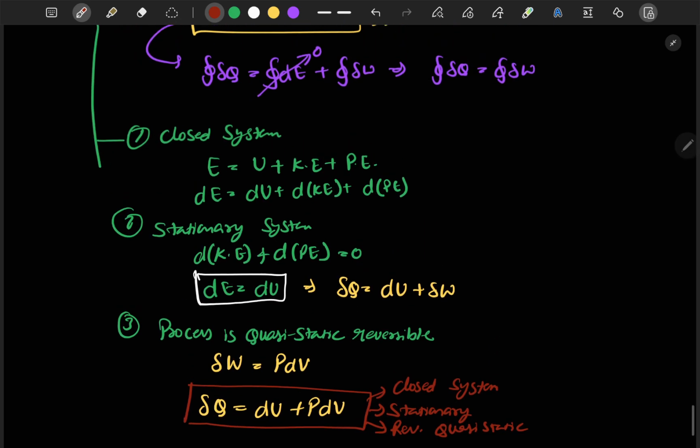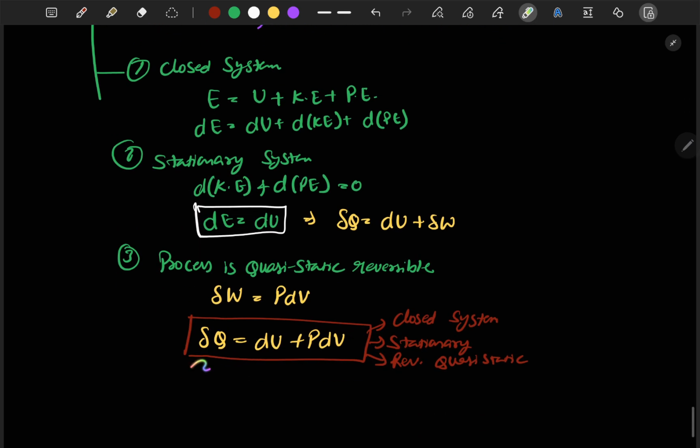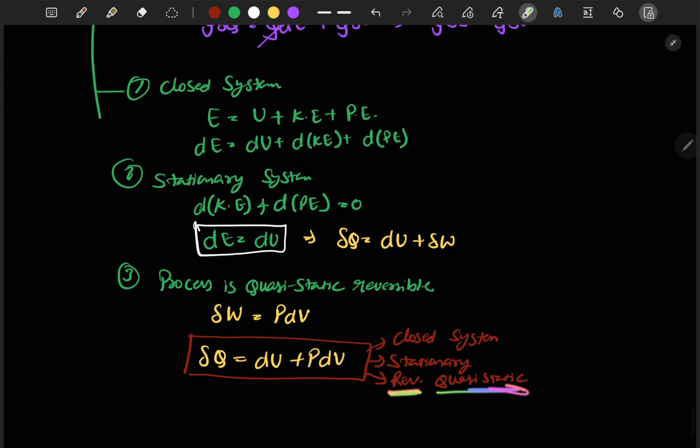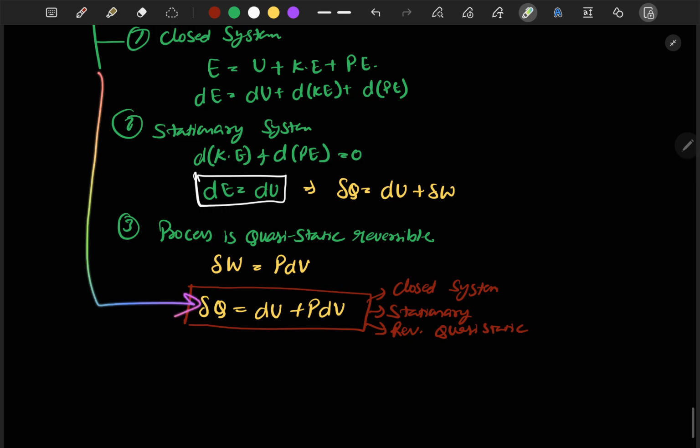Now the above equation which I originally mentioned was applicable for both reversible and irreversible. But you should remember that this equation du plus PdV is only applicable for reversible quasi-static processes. Why? Because we have applied certain conditions in this equation to get this equation.